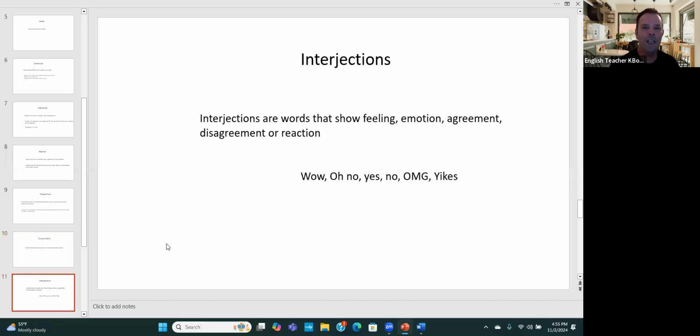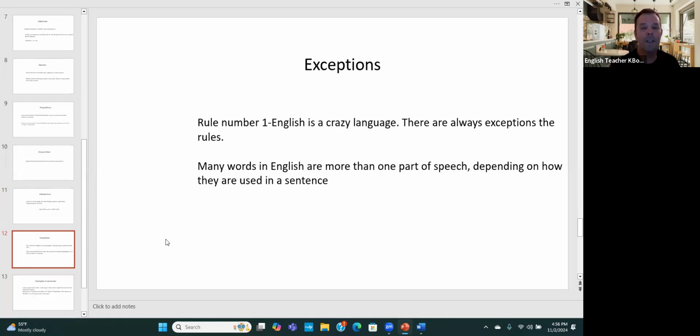Okay. Interjections. Oh my God. Interjections are words that show feeling, emotion, agreement, disagreement, or reaction. And they're words such as wow, oh no, or yes, or no, or oh my God, OMG, yikes. They show emotion. They show feeling, as yes or no can show agreement or disagreement, and they are reaction words. And they give sentences emotion. They give it feeling.